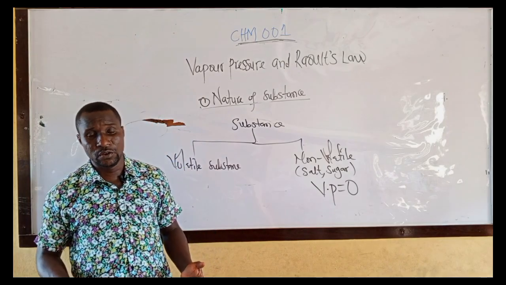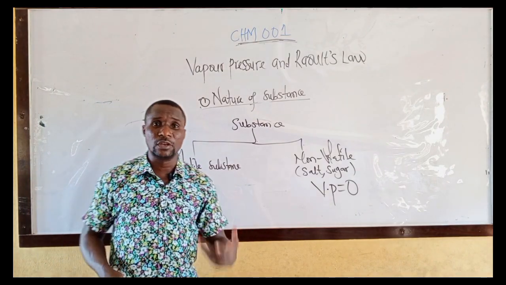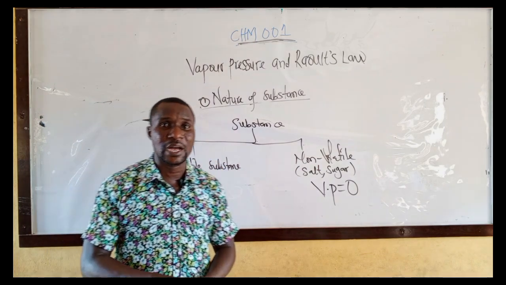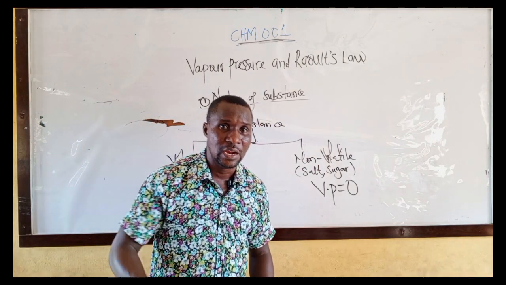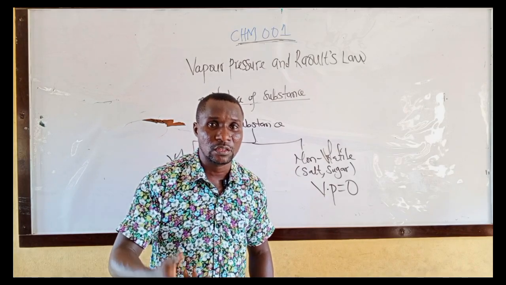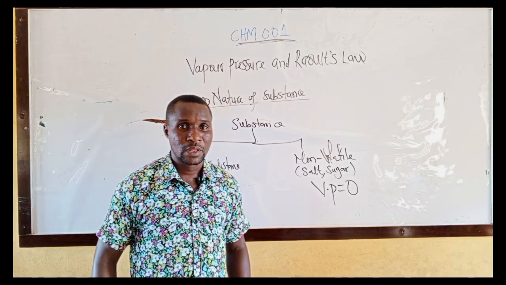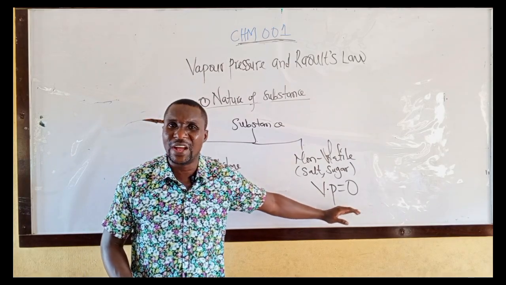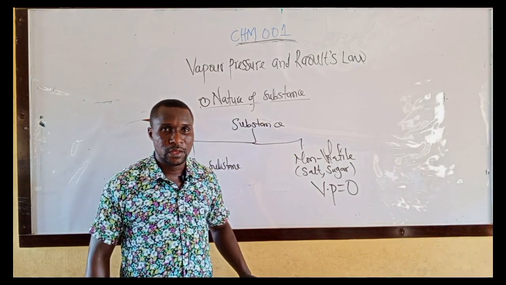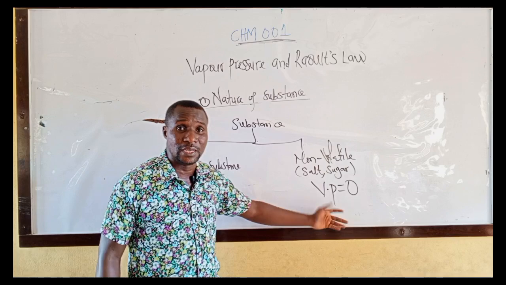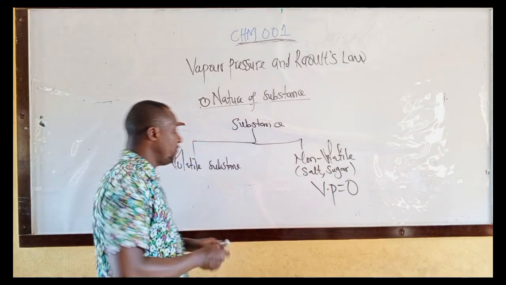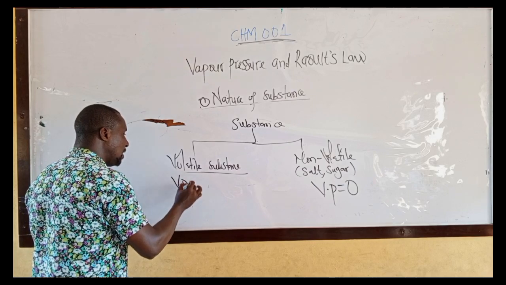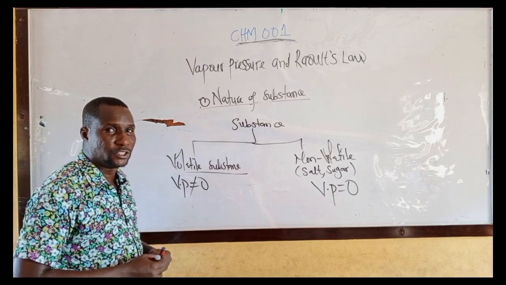Because, as I told you earlier, non-volatile substance cannot evaporate easily at room temperature or below. Therefore, since they cannot evaporate, their vapor pressure is very minimum or 0. But the vapor pressure of volatile substance is not 0. It is maximum.